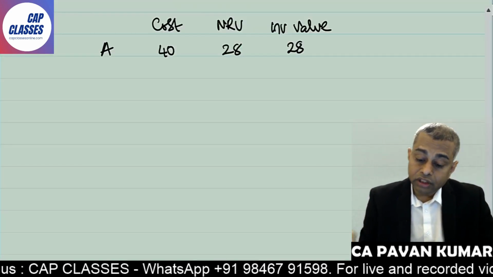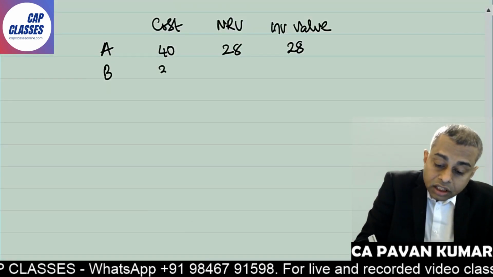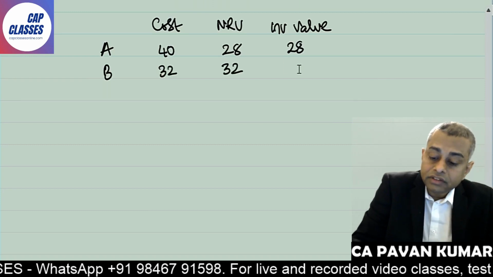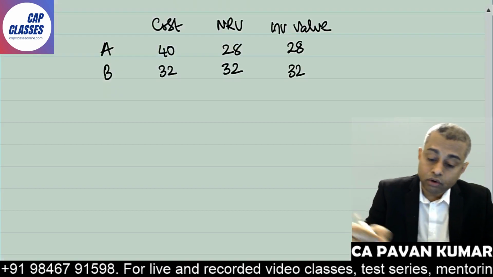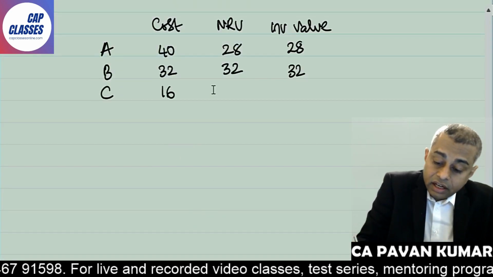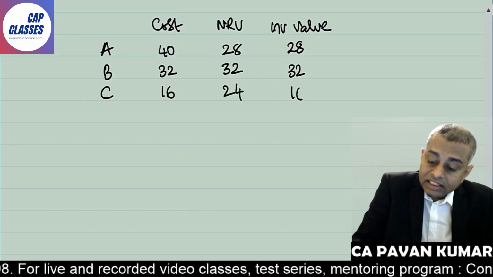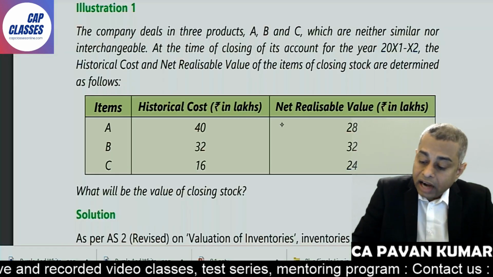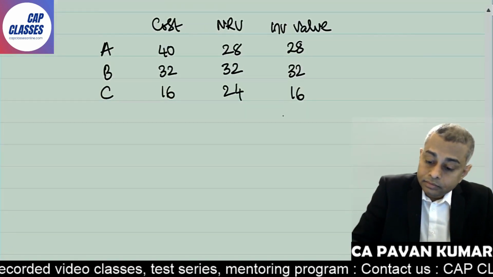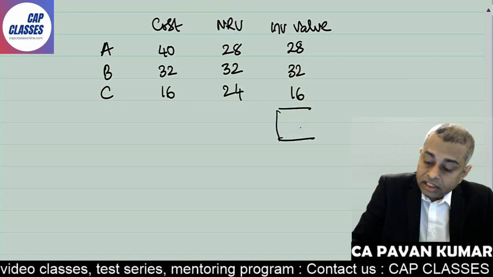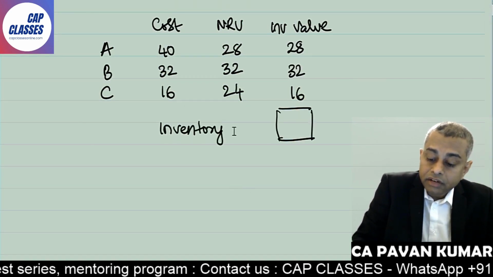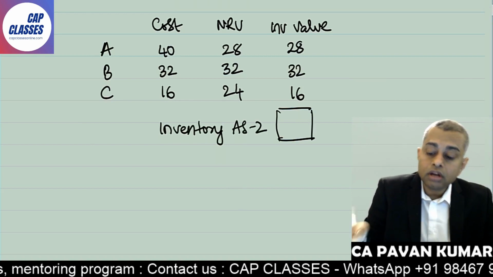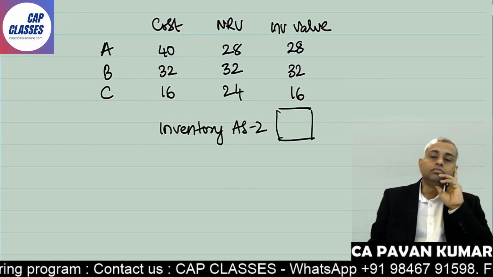Then 32, B, cost 32, NRV 32, whichever is lower is 32 only. C, 1624, this is 16, correct? And now you add this 3. This is inventory value for your balance sheet. Inventory as per Accounting Standard 2, which will go to your balance sheet.